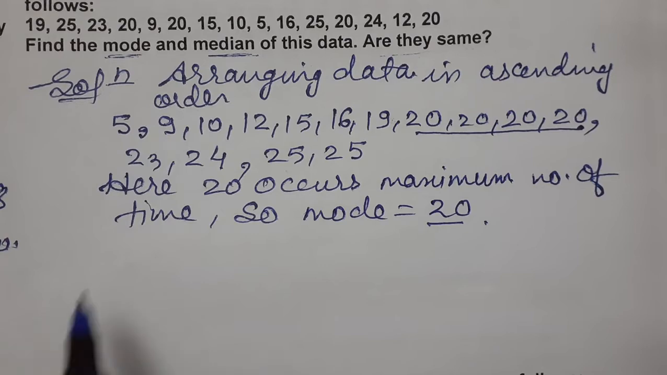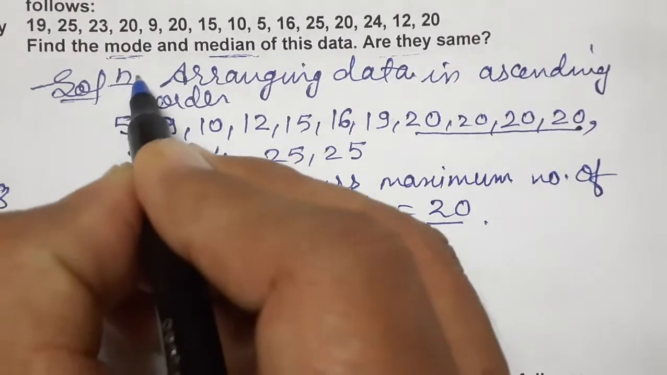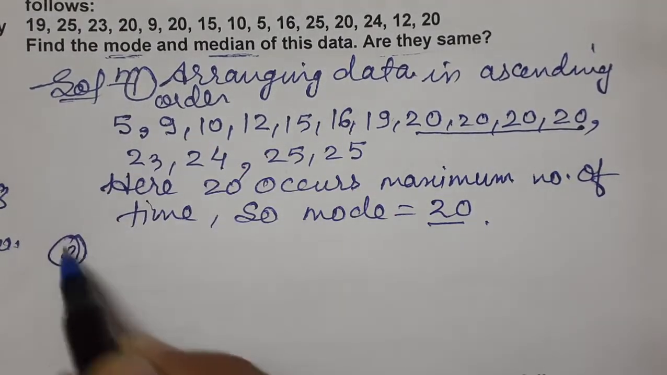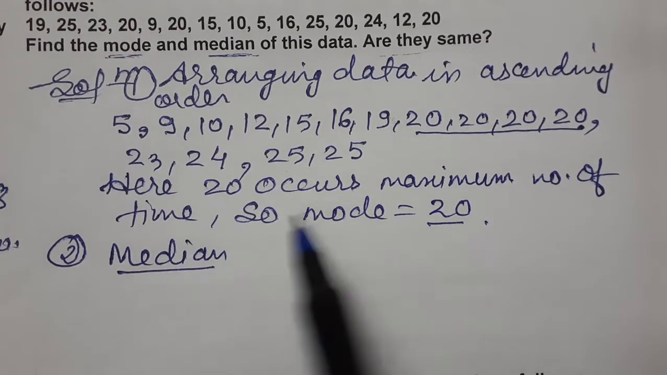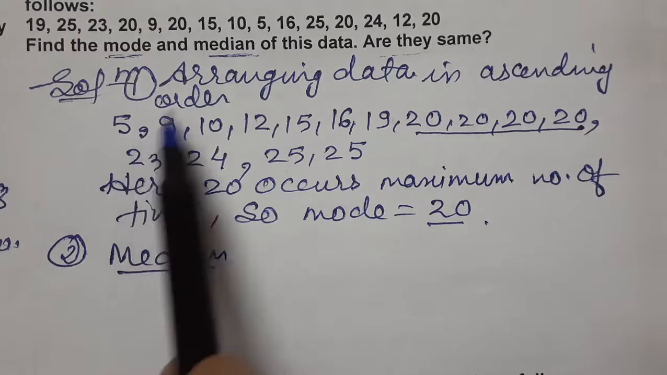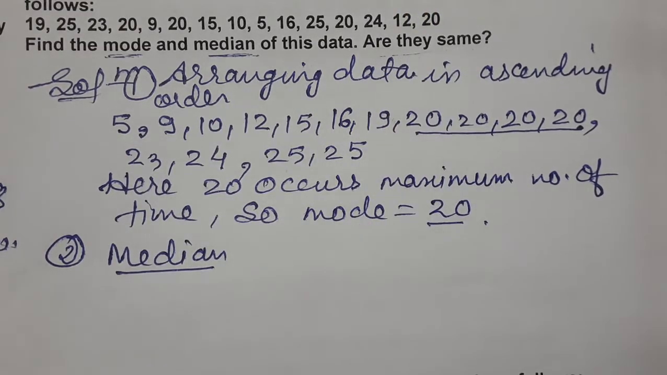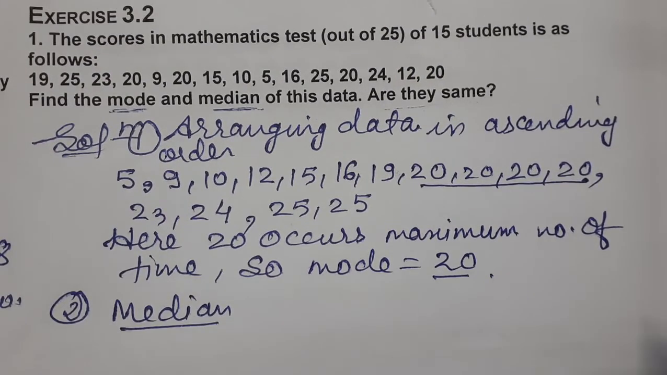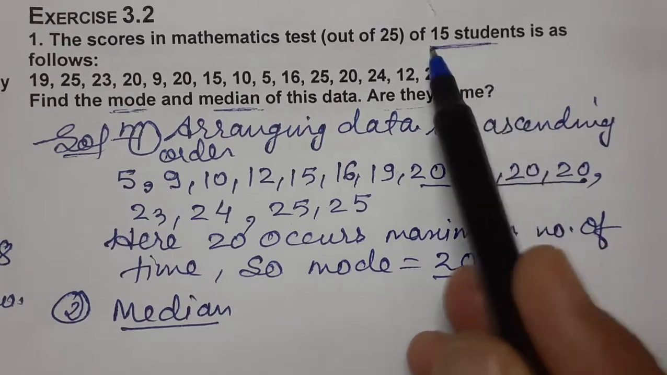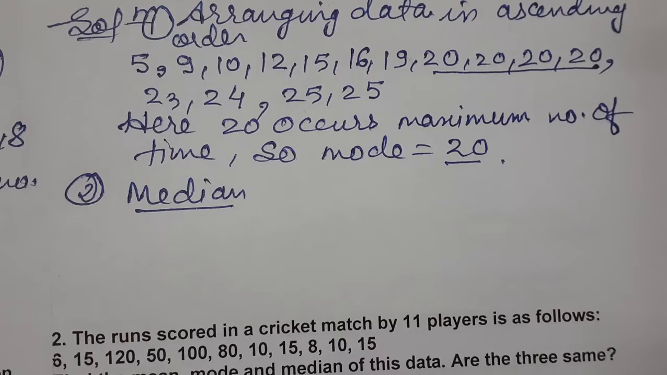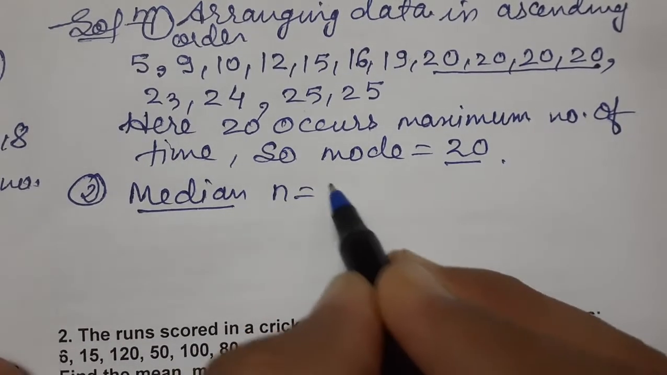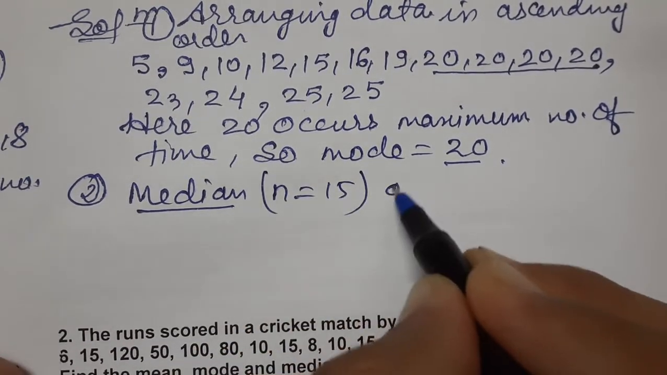We are having data. Now just see, this is the first part of the solution. This is the second part of the solution, median. So for median, what is the number of observations here? Count the number of observations. How many are there? 15 students are there. 15 means an odd number. So total 15 data we are having. So we know for median, n equals 15. Number of observation is odd.